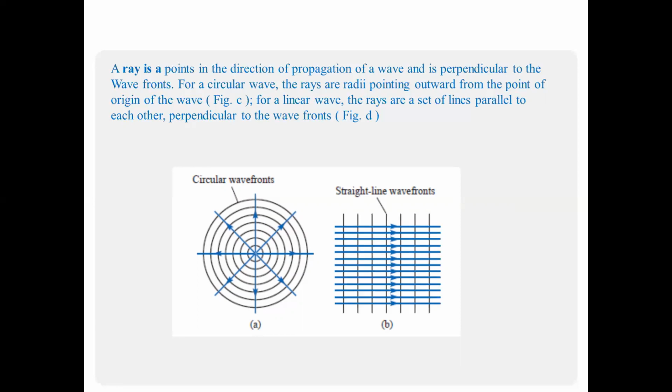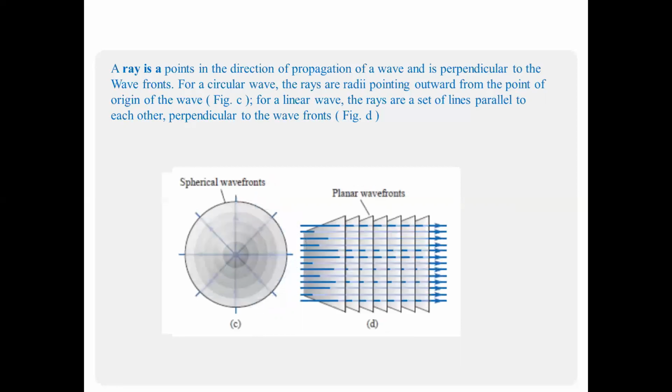So in the second case, straight lines represent the wavefronts, and the rays are perpendicular to these wavefronts. In the first one, circular lines represent the wavefronts, and the lines pointing away from the origin of the source represent the rays. So here we have spherical wavefronts and planar wavefronts.